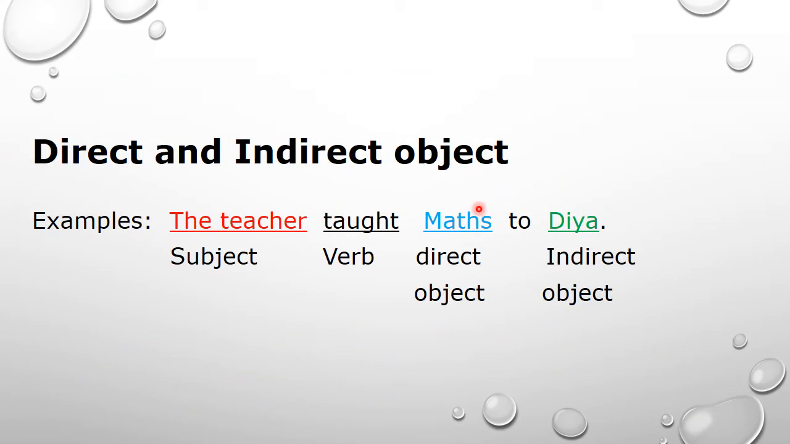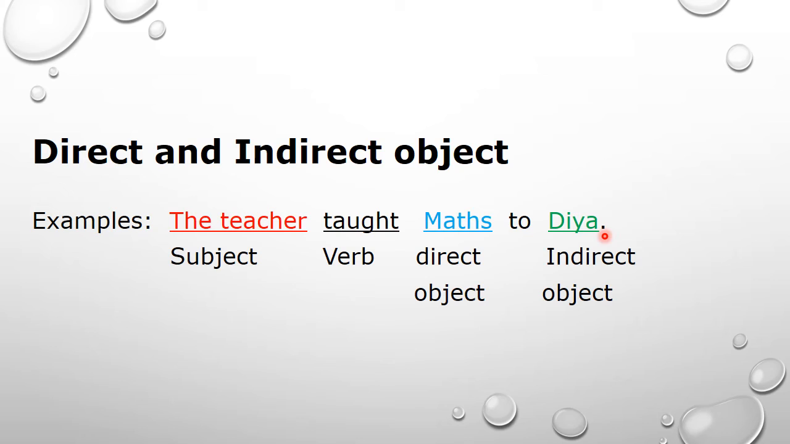Direct and indirect object. Sometimes when we are writing a sentence, it's very difficult to find out what is direct and indirect object. I am going to clarify it with an example. The teacher taught maths to Diya. Who taught maths? The teacher. So the teacher is the one who performs the action, the subject, and taught is a verb.